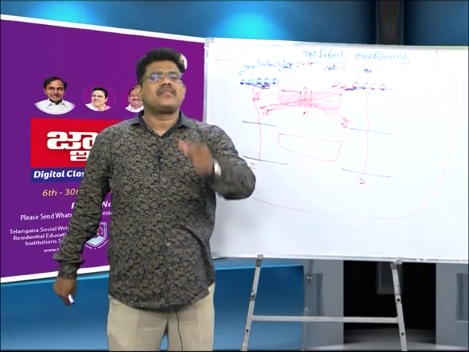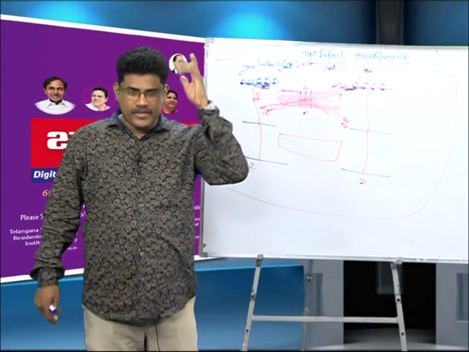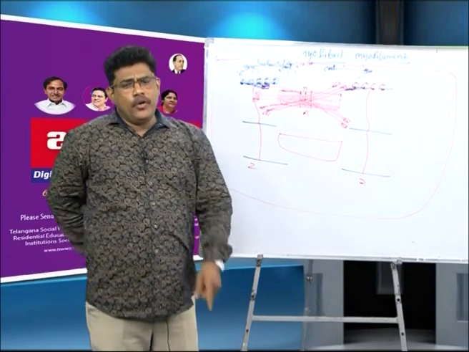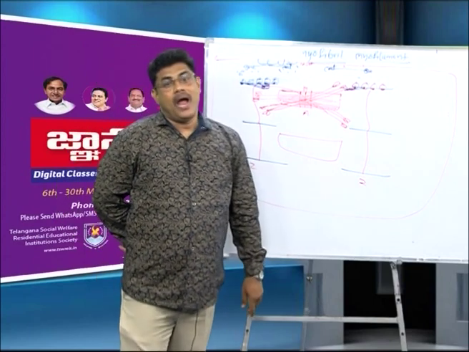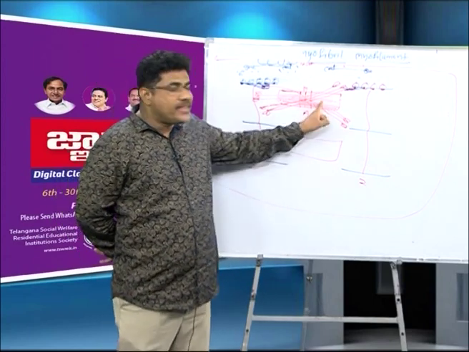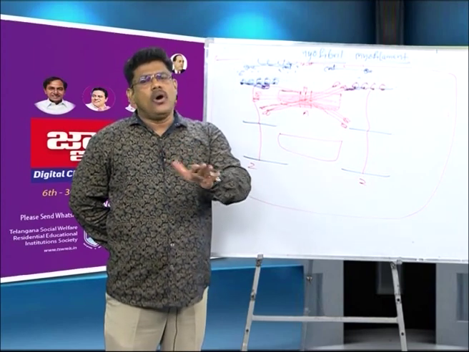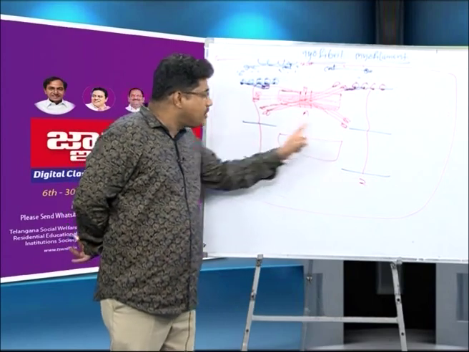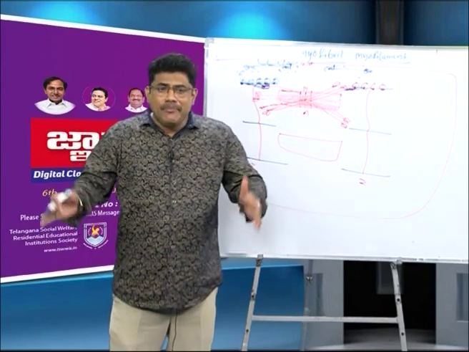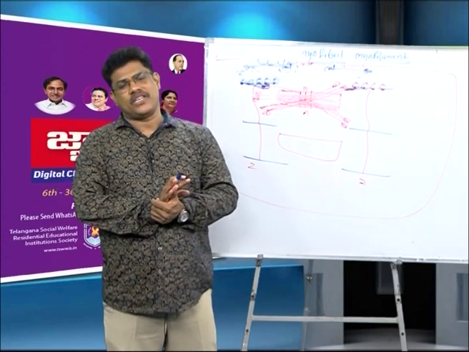That means during muscle contraction, the thin filament becomes shortened. You understand my point? And also listen here: in the thick filament there are no changes. The thick filament remains constant. So the two Z lines move inwards, and that means the sarcomere becomes shortened. That is the muscle contraction event.